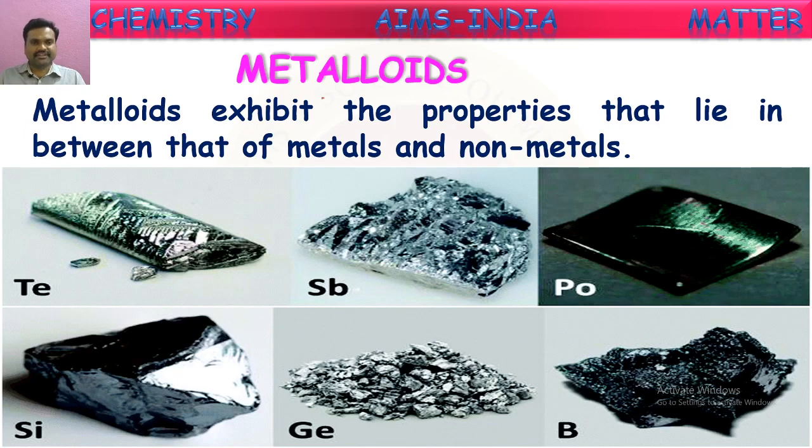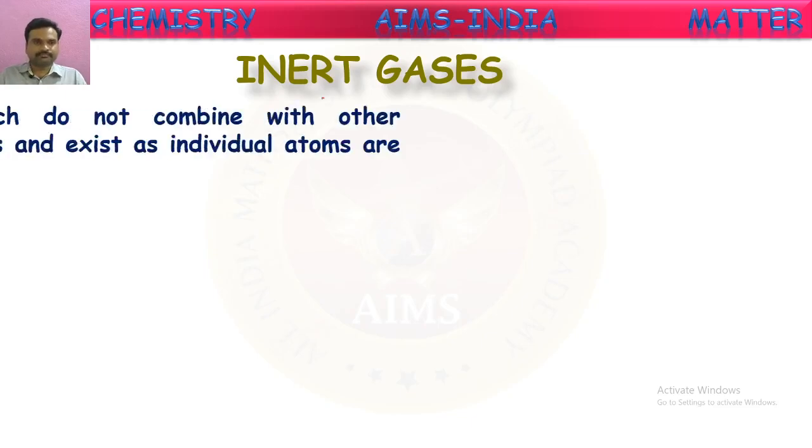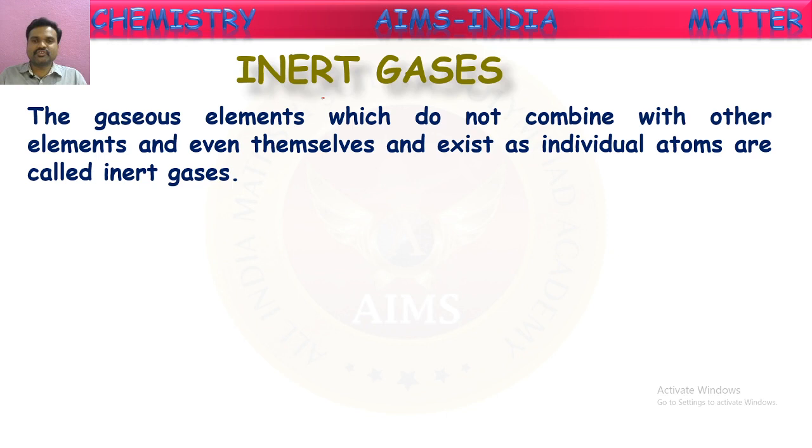Okay, children. Next, the fourth category of elements, inert gases or noble gases, are also called stable gases. The gaseous elements which do not combine with other elements and even themselves and exist as individual atoms are called inert gases. Yes, these elements do not at all participate in chemical reactions. They won't combine with any other elements, and they won't combine with themselves either. They will always be in the free form.